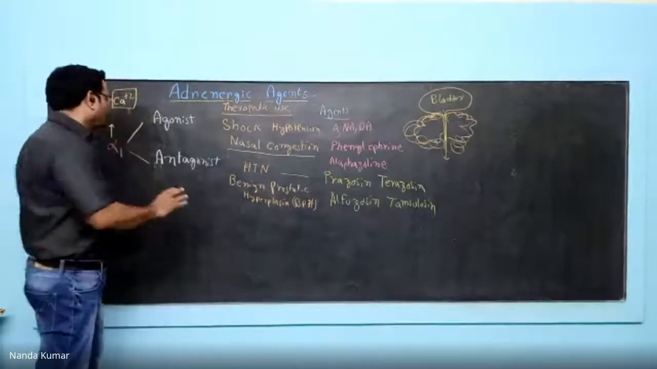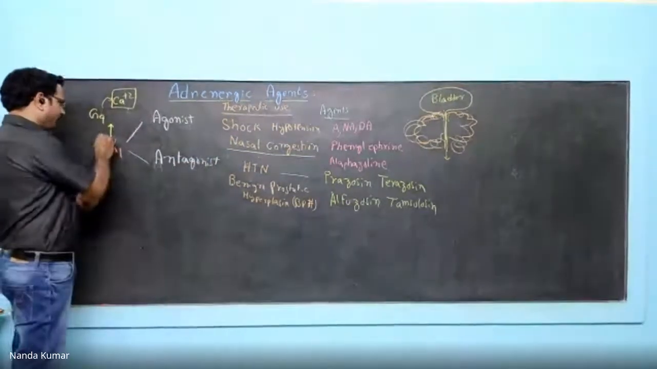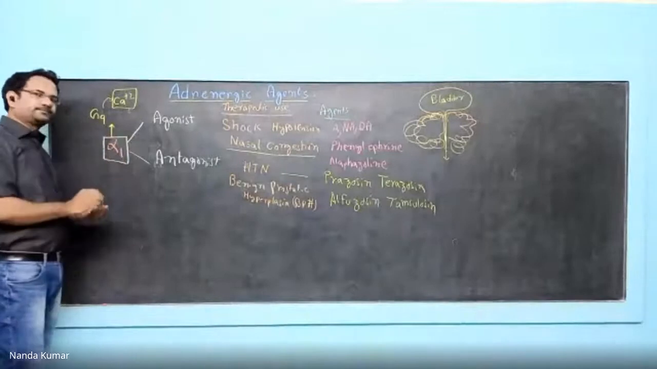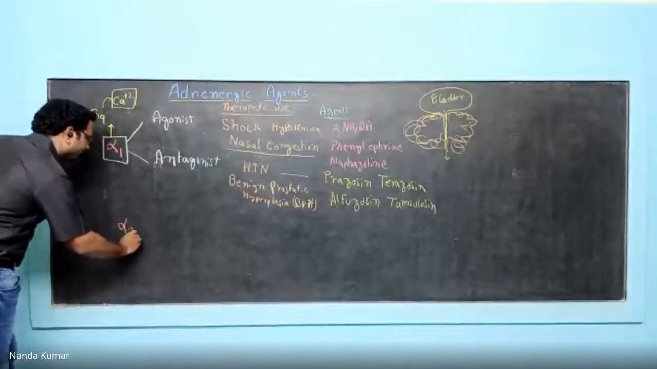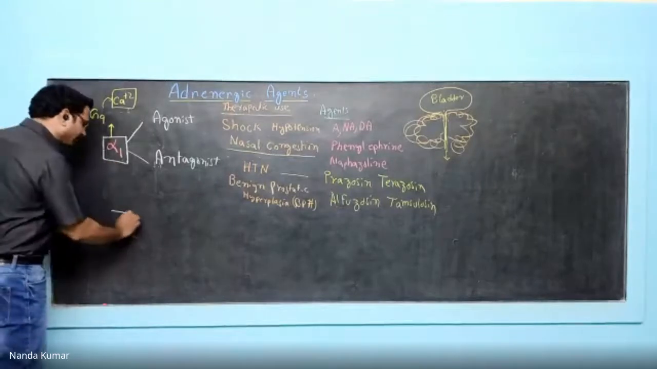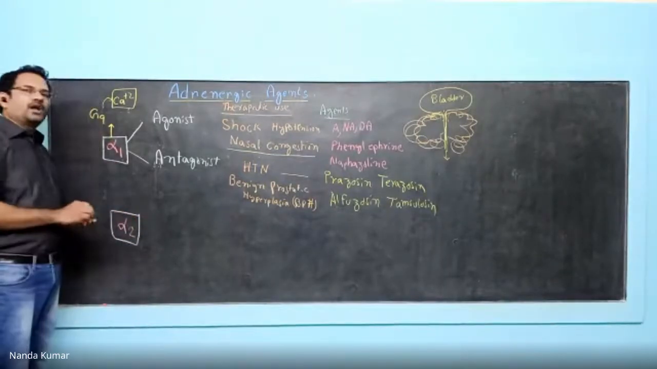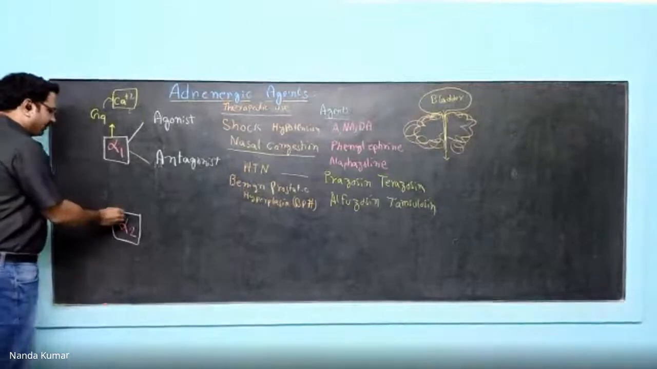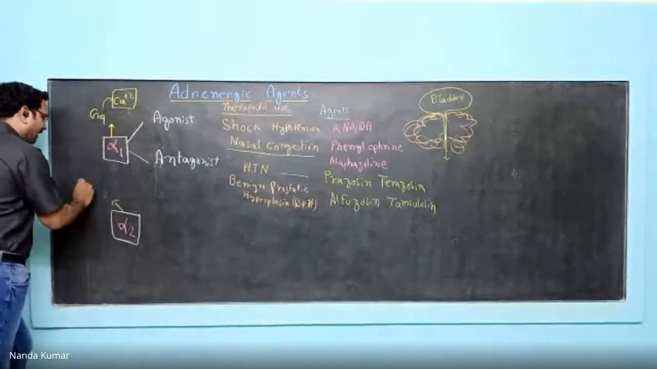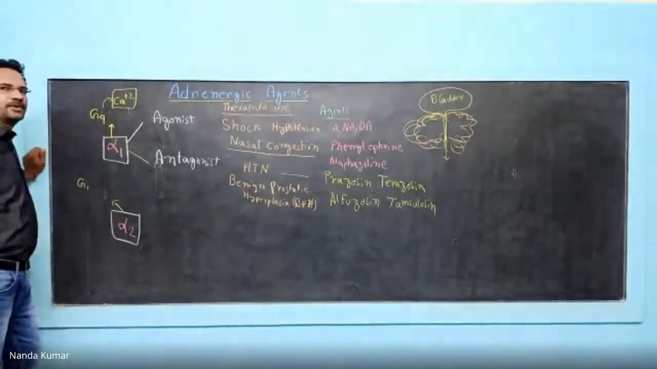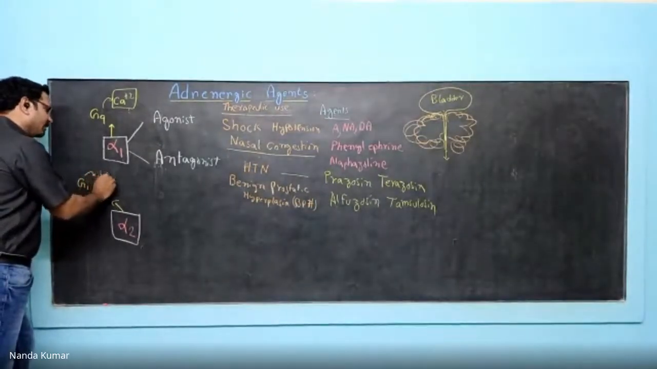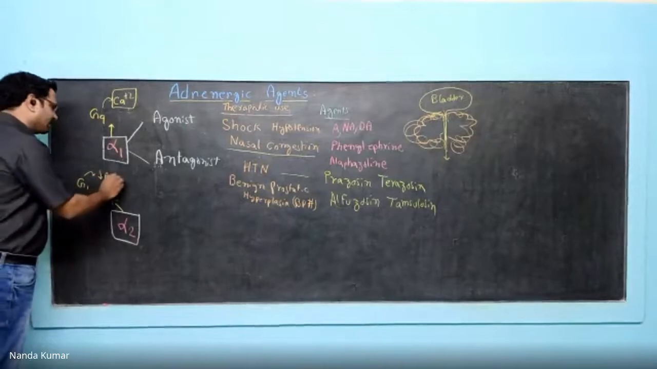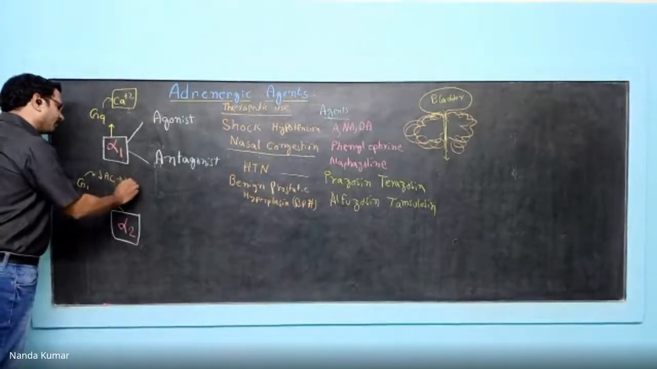Prostatic hyperplasia. So this is about alpha 1. Now let us see about alpha 2. Alpha 2, if you remember, are kind of autoreceptors. This alpha 2 belongs to the Gi type of G protein coupled receptor. Gi type, what happens? It reduces the activity of adenylyl cyclase and decreases the activity of protein kinase A.